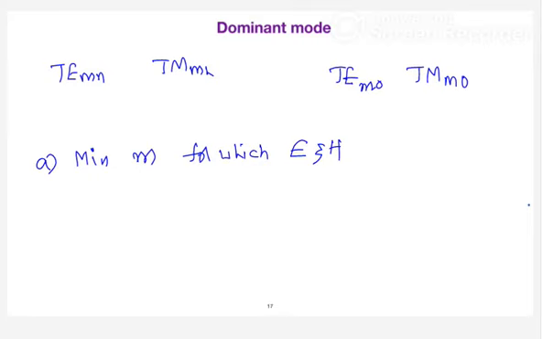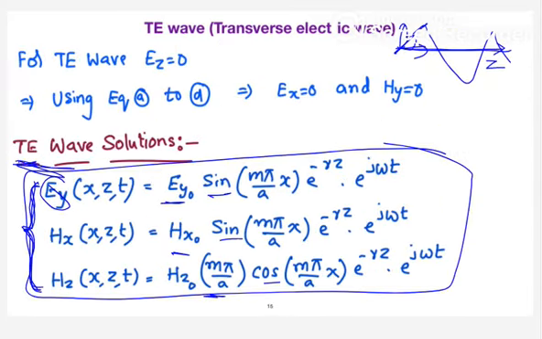Now have a look at these equations. Tell me what is the minimum value of M here in TE. The second subscript N is 0. When you put M equal to 0, does it have any meaning? When you put M equal to 0, all the components are going to vanish.